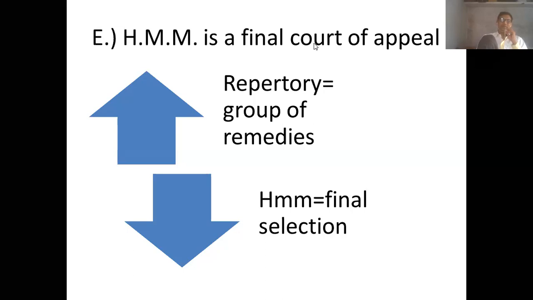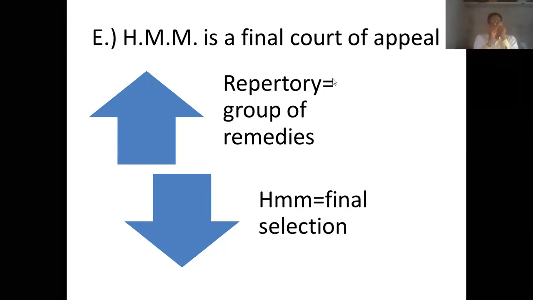So when we study the repertory for a given case, or when we repertorize, it is just like an appeal at a lower level of court. Whatever decision that lower court gives, if you don't like that judgment, you can always go to the higher court and appeal.